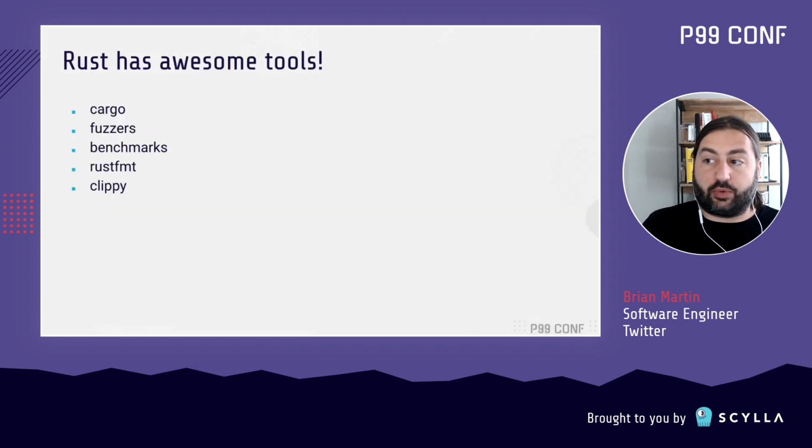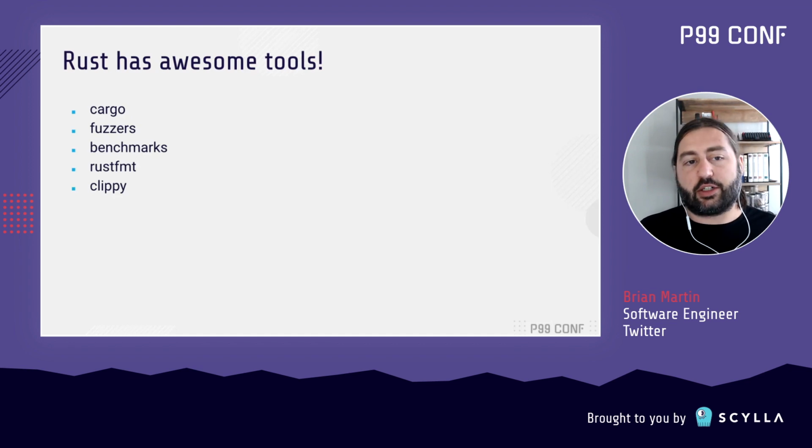Rust has some really awesome tools which helped make this a lot easier to work on. After fighting with CMake for a while in terms of Pelikan and having these hybrid C and Rust services in Pelikan, it really gave me a new appreciation for how great the cargo build tool is on its own. Additionally, there are these really awesome plugins for cargo, such as fuzzers and benchmarks, and these helped me have a lot more confidence in my code.